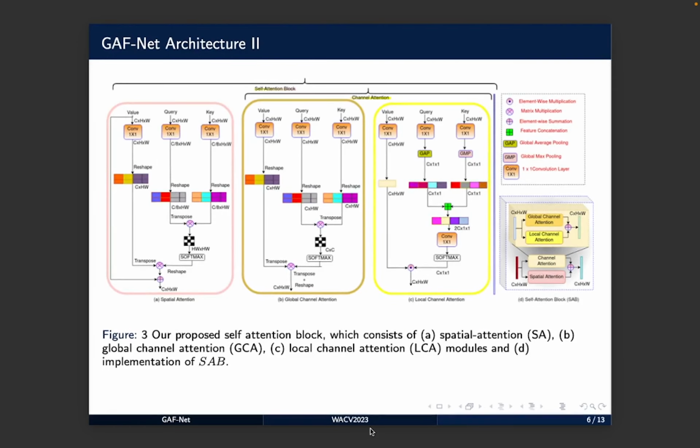Here we can see the basic architecture of our self-attention block, which can be seen in figure 3D. Our self-attention block consists of a parallel connection of channel and spatial attention blocks. Our channel attention block consists of two separate parallel blocks, global channel attention and local channel attention, which focus on learning discriminative and compact features from the remote sensing domain.